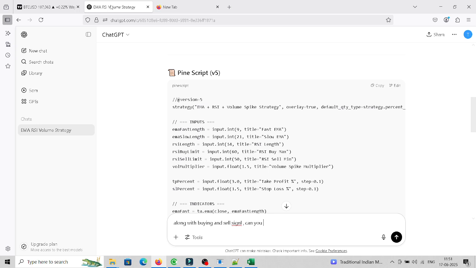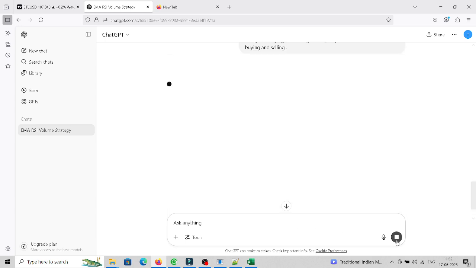So let's say that along with the buying and sell signal, can you put what is the exact level of buying and selling? Okay, and let me click here.